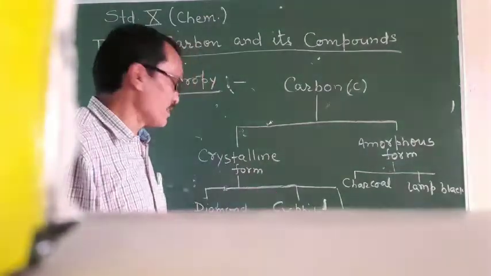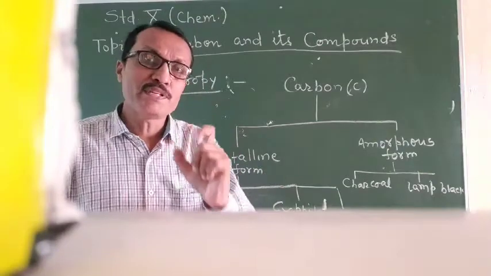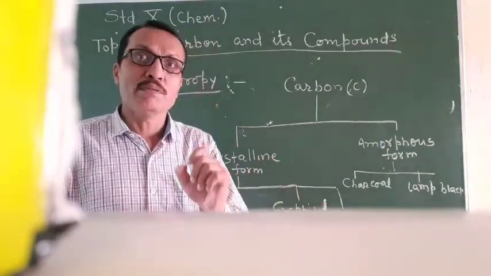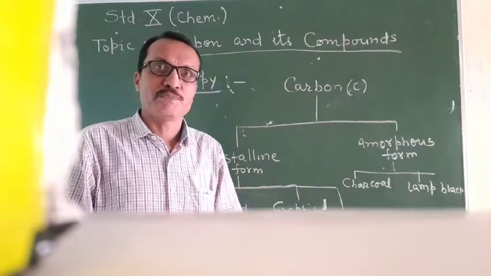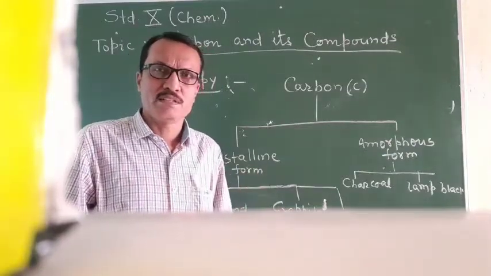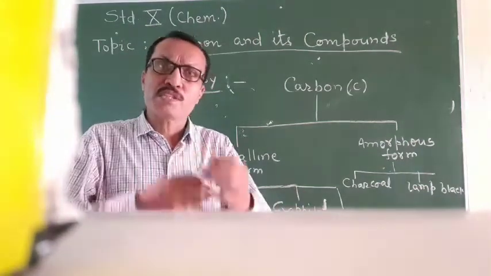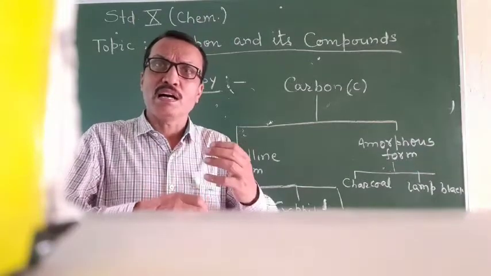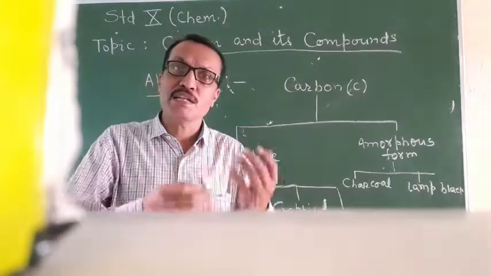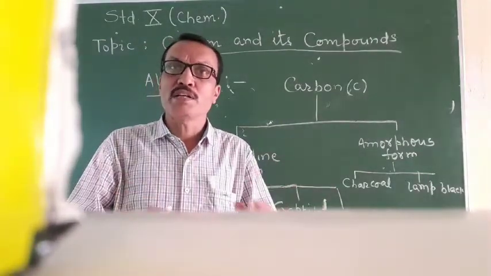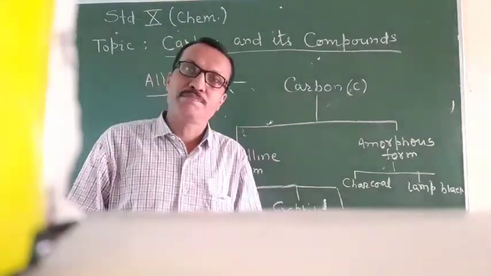That's why diamond has a definite geometry, graphite has a definite geometry, fullerenes have a definite geometry, because they are crystalline carbon. So crystalline form means the forms in which particles have been arranged in a definite pattern, arranged orderly, and that's why they have a definite geometry.